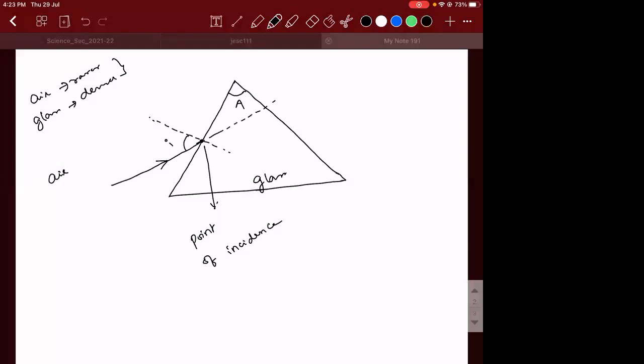Towards the normal means it will bend between the actual path and the normal. One point is you should not get confused here. It is not parallel to the base, but it is getting bent in some random direction. It is getting bent like this. Now, what is this ray called? This is called the incident ray, and this ray is called the refracted ray.